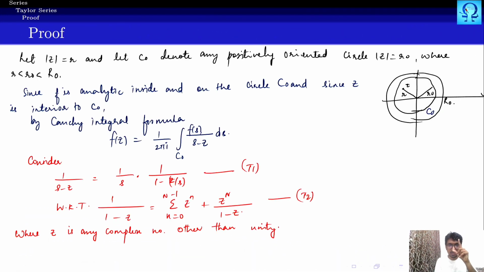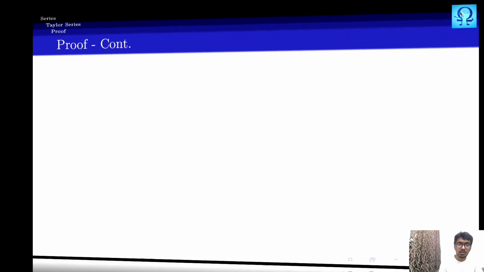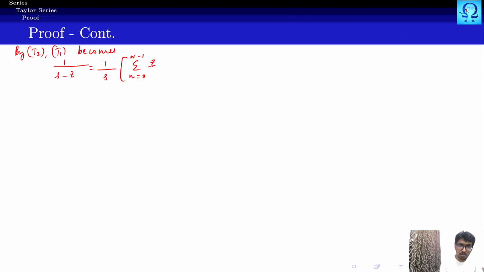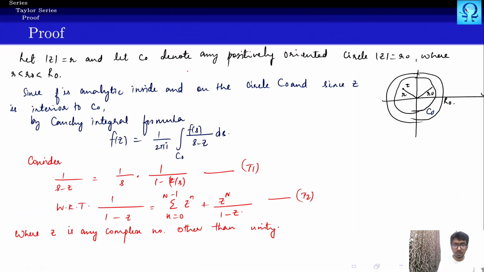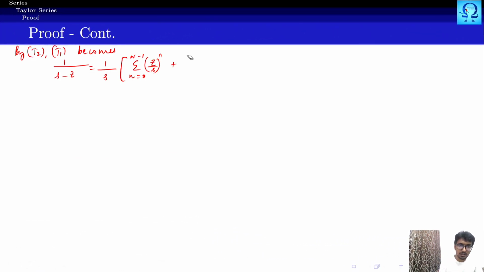We just recall, we must have z to the power n, whatever we have here, that power n. So it is z upon s to the power n, right? Plus z to the power big N upon 1 minus z. What is z? z minus s. So z minus s to the power n upon 1 minus z upon s. So this is what we have.